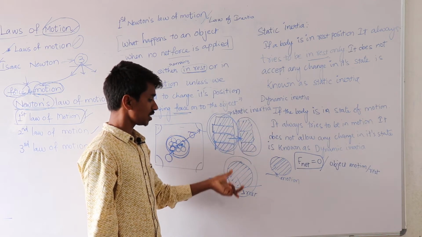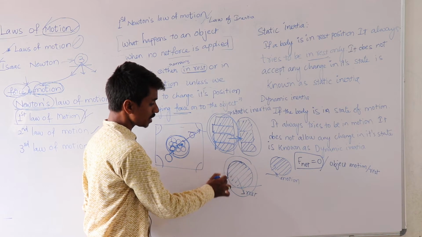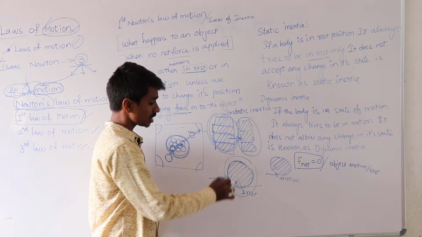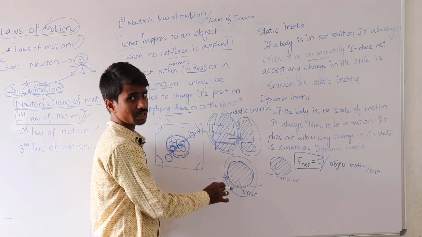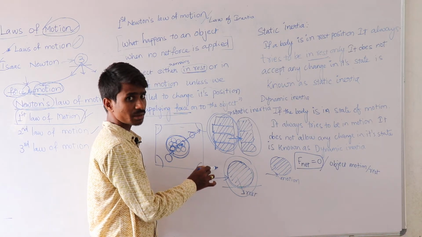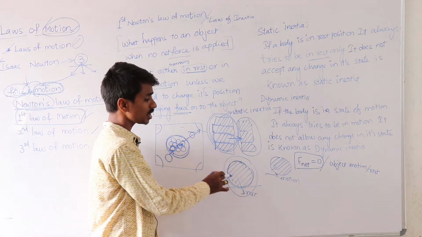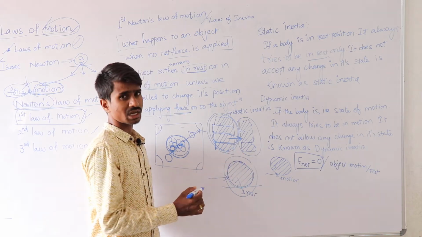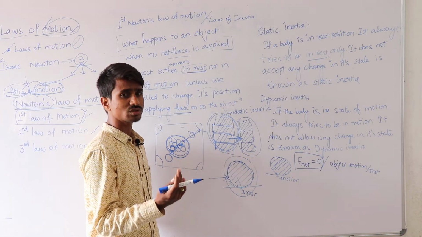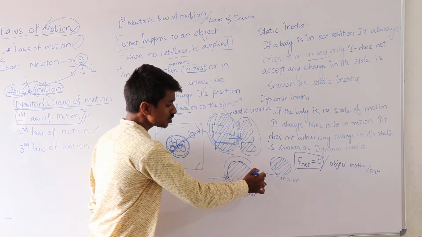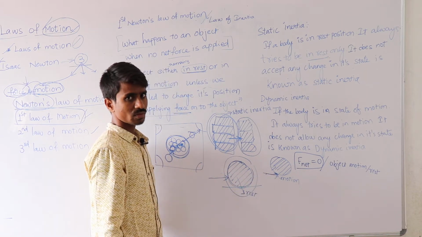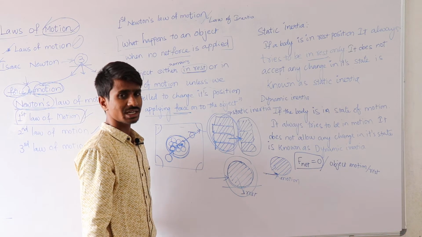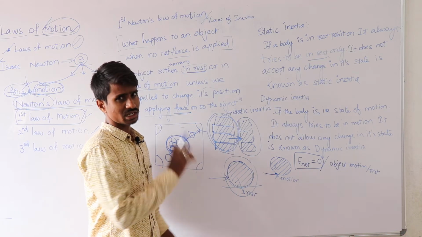In this case also, I placed a football on the ground. It tries to be in the rest position initially. But when I apply a kick, by applying some force, it moves. When it is rolling on the ground, due to the gravitational force and the frictional force, it slows down. So that is known as static inertia and dynamic inertia.